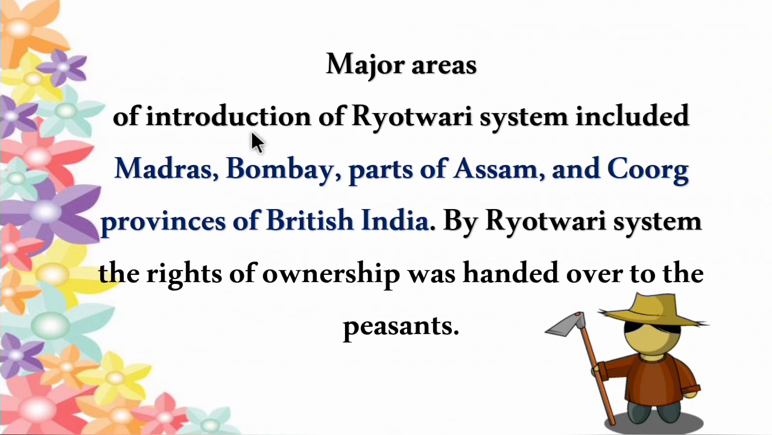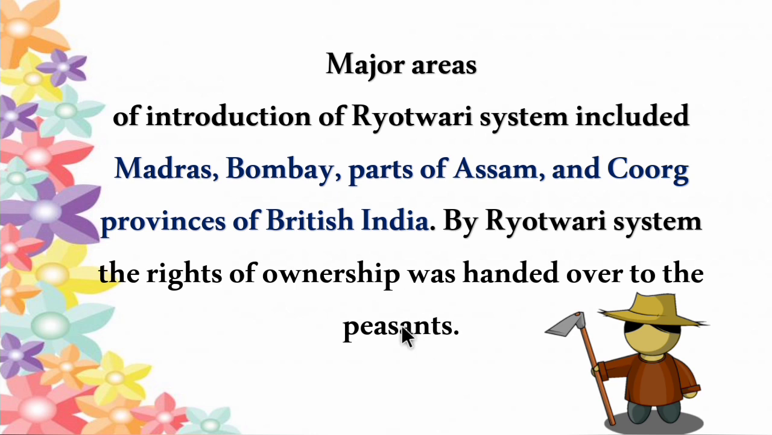Major areas of introduction of the Ryotwari system included Madras, Bombay, parts of Assam and Coorg provinces of British India. By the Ryotwari system, the rights of ownership were handed over to the peasants.